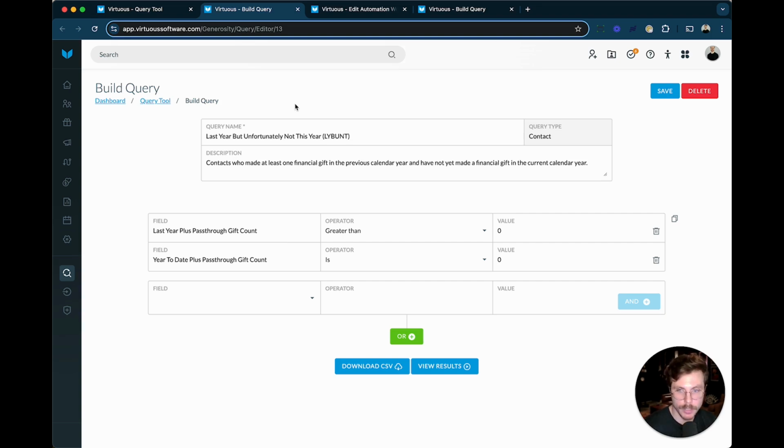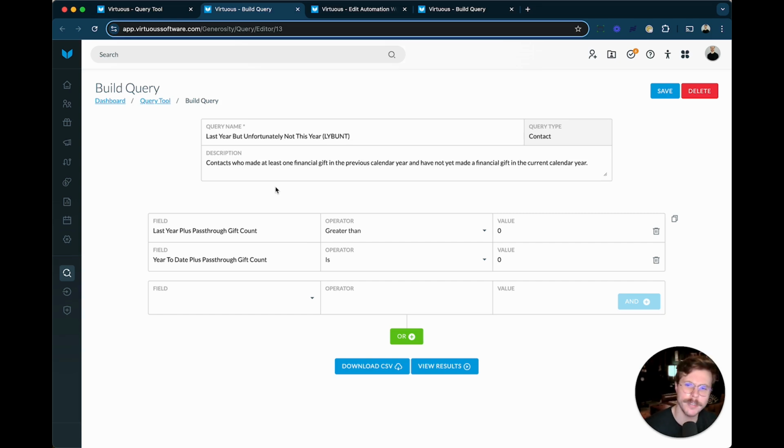So if we're looking at our LYBUNTs, I think of this as maybe our starting call list or our starting prospecting list. Some folks that we're paying closer attention to make sure that we're expecting to see giving at the cadence that this person generally tends to give through. Now, if we're thinking about incorporating this into an automation and perhaps powering a workflow from this, I would actually add a couple of additional ingredients.